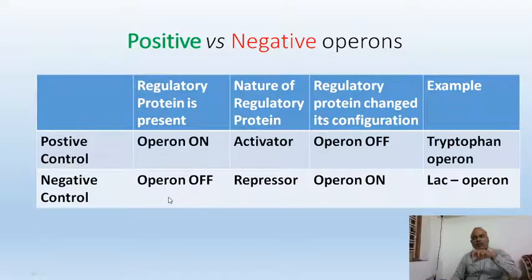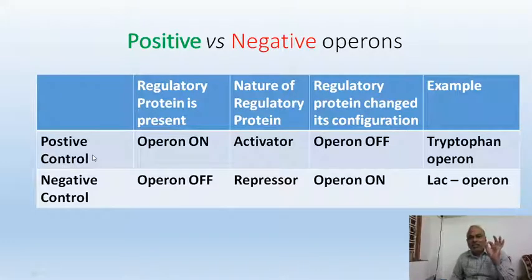Now, negatively controlled operon is always put off. Why is it always switched off? Because the regulatory protein is a repressor. It will stop the function. Okay. Now, when it will become active, the regulatory protein changes. The configuration of the regulatory protein gets changed by binding with an inducer. Then it will become on. For example, lac operon. A very, very good comparison. Let me tell you once again. Positive operon is always on. Negative operon is always off.